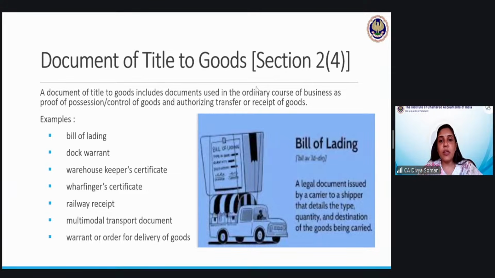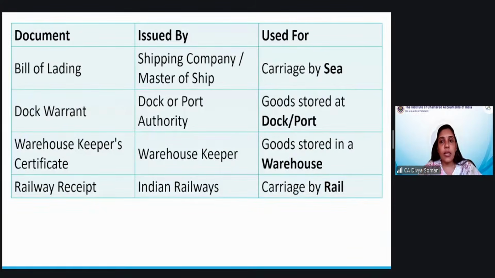Document of title to goods. So we had discussed this in detail last time. So I think I can skip this one. This table we can study. So who issues these documents? Because these are the terms you might be checking up for the first time.